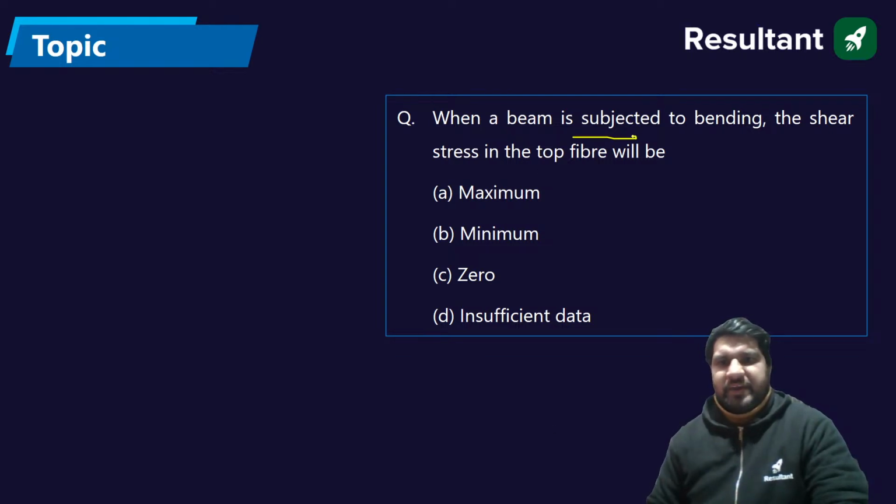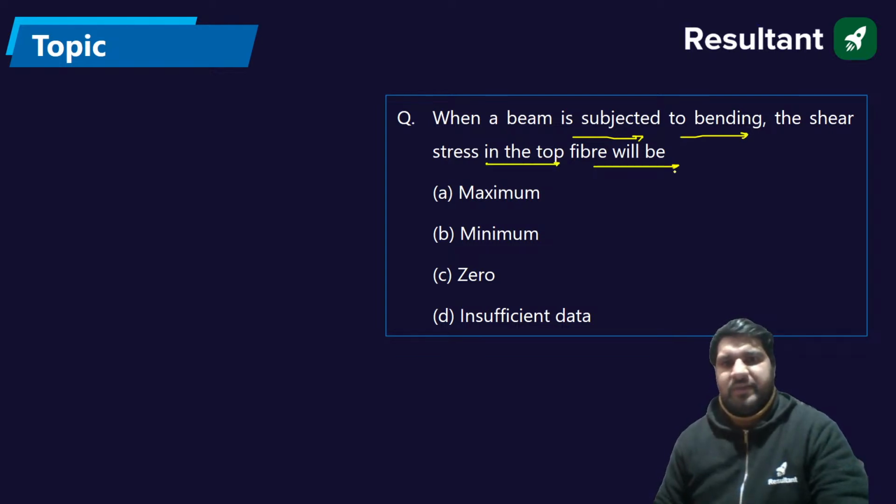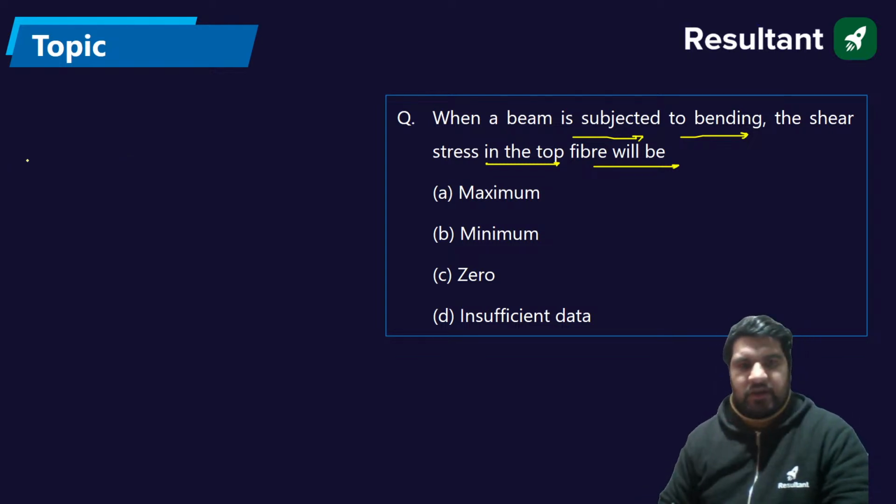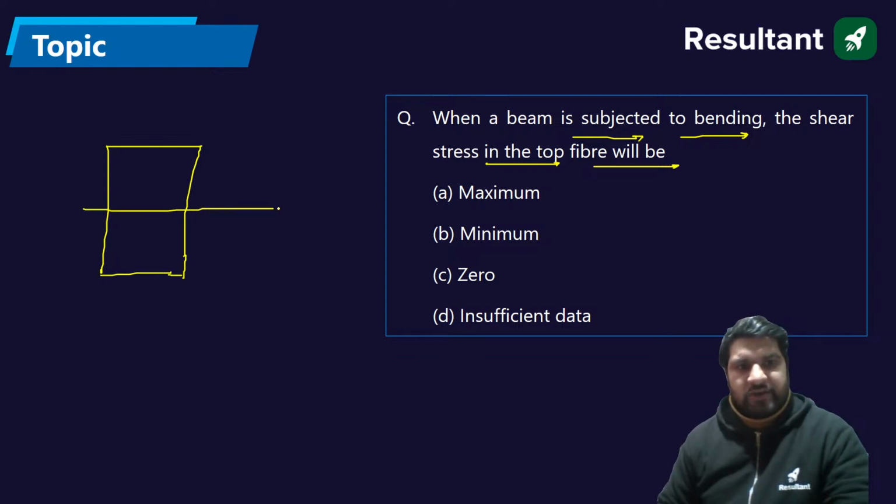So when a beam is subjected to bending, what will the shear stress be in the top fiber? Let us suppose this is our rectangular beam, and this is the neutral axis. I am making the diagram.